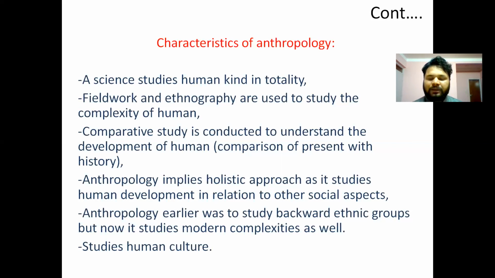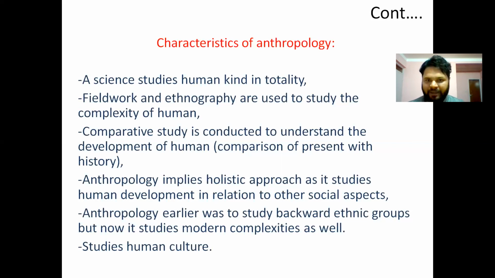Okay, these are the things that we need to compare whenever we talk about anthropological studies. Whenever we talk about anthropology, we always compare the context. How was a particular thing in the past and how is it today? Okay, so anthropology implies a holistic approach as it studies human development in relation to other social aspects.